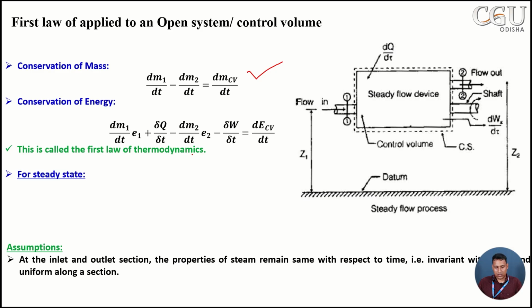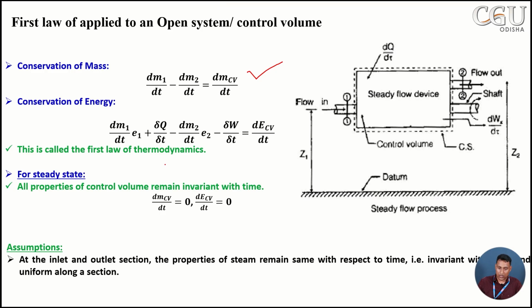Now all these expressions are presented in the form of rate, with respect to time, it is changing. If you consider it as a steady state, then with respect to time, the properties are invariant. That means the inlet property and outlet property all remain unchanged. So the rate term dmcb by dt will become 0. That means with respect to time, there will be no change of mass inside the system.